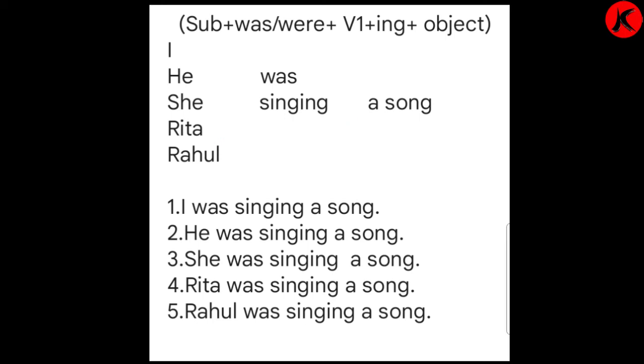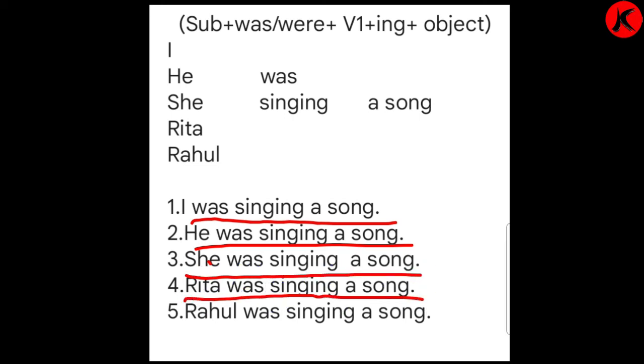Now we will make a few sentences with the help of this table. I was singing a song. He was singing a song. She was singing a song. Rita was singing a song. Rahul was singing a song.